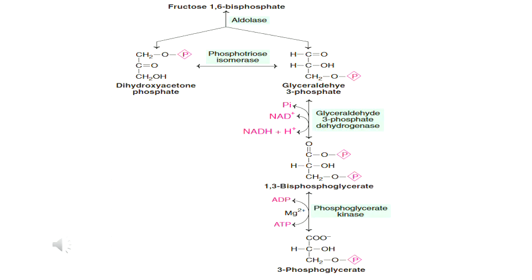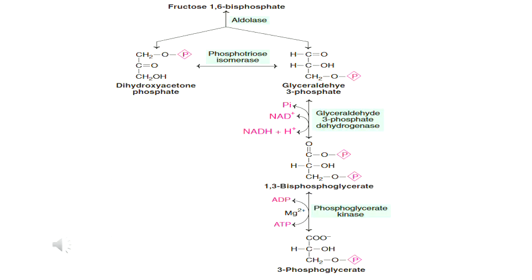Next is the splitting phase. In the splitting phase, the 6-carbon fructose 1,6-bisphosphate is split into two 3-carbon compounds, that is glyceraldehyde 3-phosphate and dihydroxyacetone phosphate, by the enzyme aldolase. That is the splitting phase. The enzyme phosphotriose isomerase catalyzes the reversible interconversion of glyceraldehyde 3-phosphate and dihydroxyacetone phosphate. Thus, two molecules of glyceraldehyde 3-phosphate are obtained from one molecule of glucose. So that is the splitting phase.